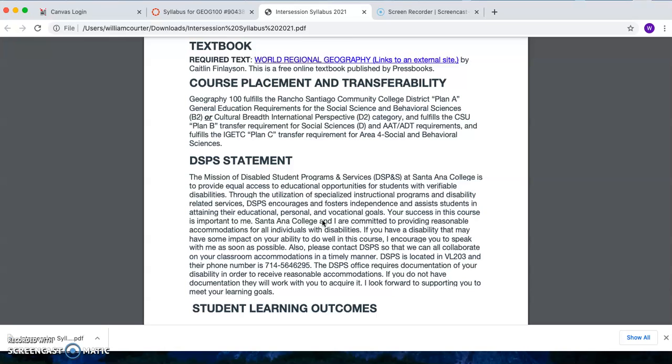In addition to that, you can see that the course Geography 100 fulfills the Rancho Santiago Community College District Plan A general education requirements for the social science and behavioral sciences B2 or cultural breadth international perspective D2 category. That's for the AA degree, and fulfills the CSU Plan B transfer requirement for social sciences D and AAT, ADT requirements, and fulfills the IGETC Plan C transfer requirement for Area 4 social and behavioral sciences.